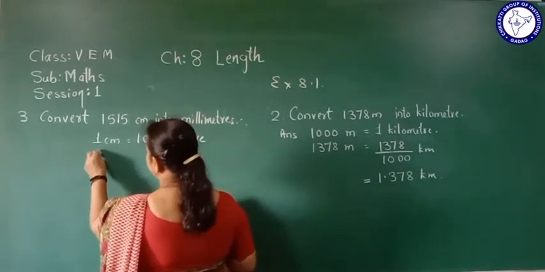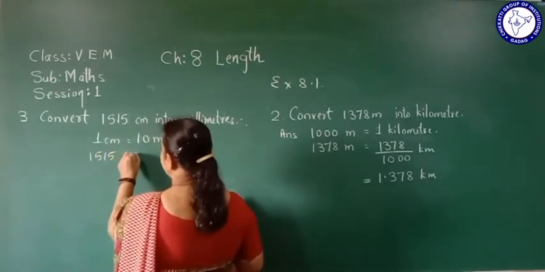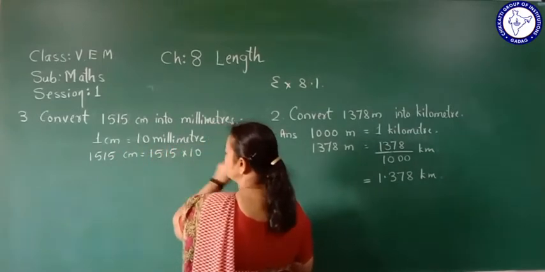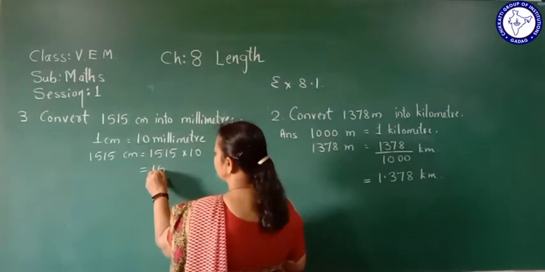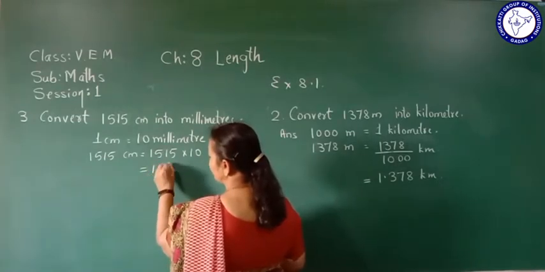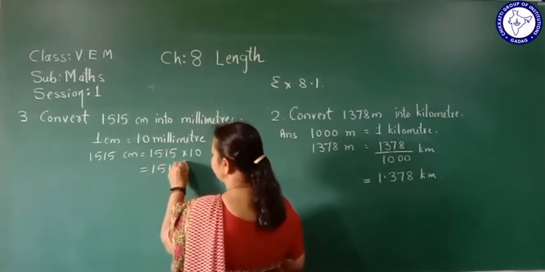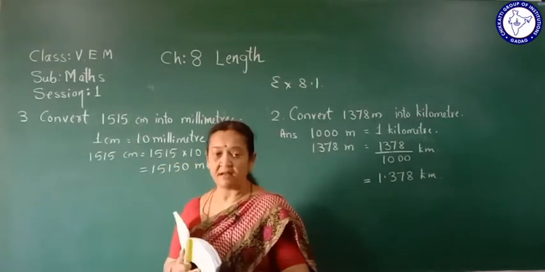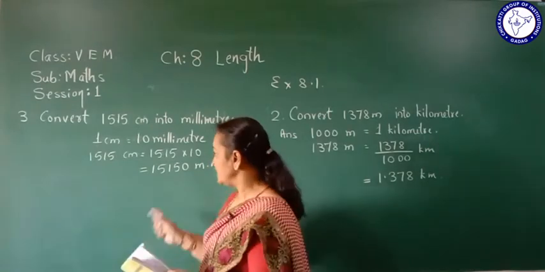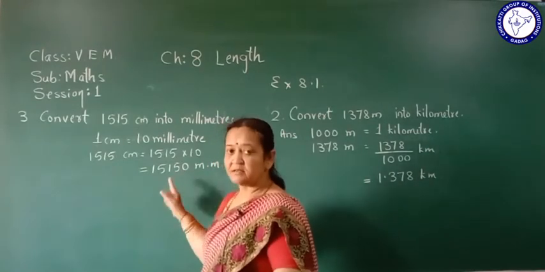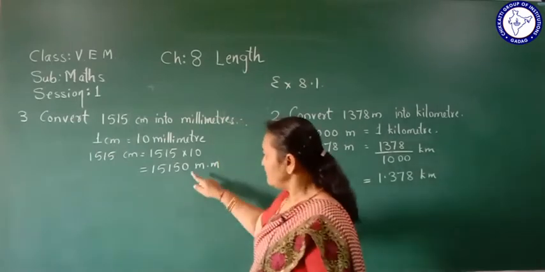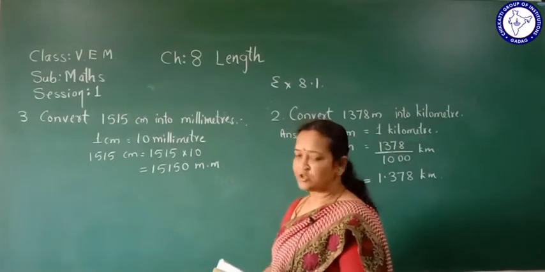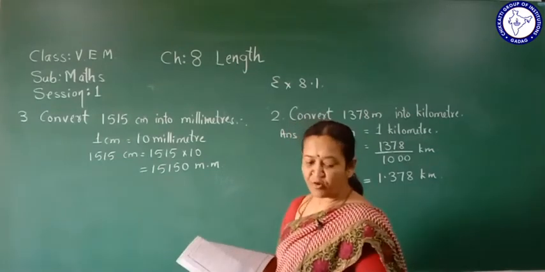Then 1515 centimeter equals 1515 into 10. So it is 15,150 millimeters. When 1515 is multiplied by 10, one zero is added to it. So the answer is 15,150 millimeters. Thus understood? Now let me go to the fourth main question.